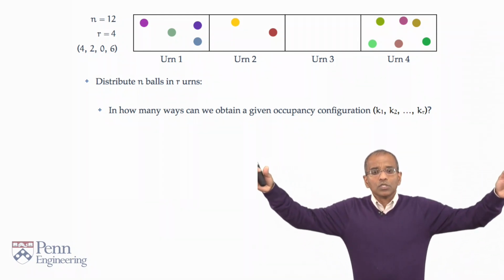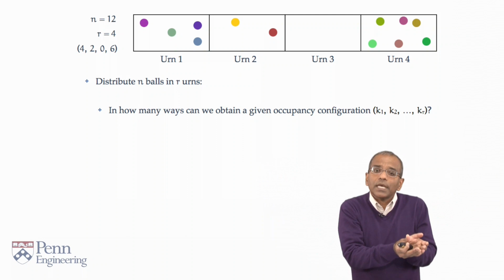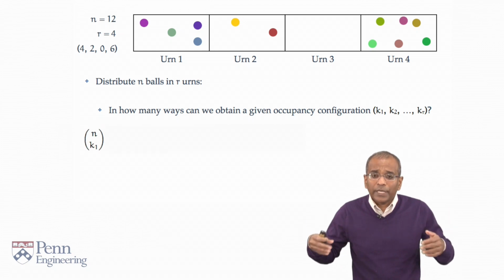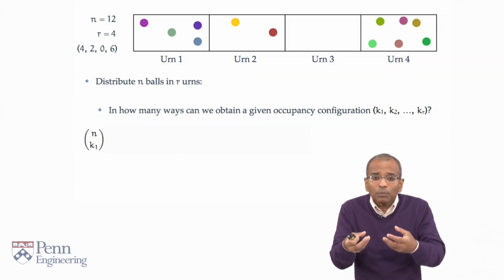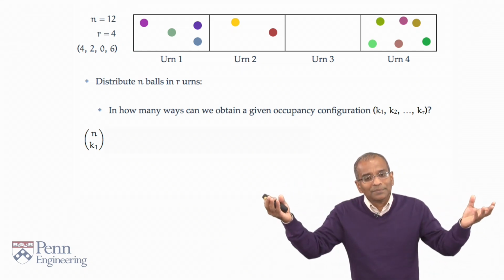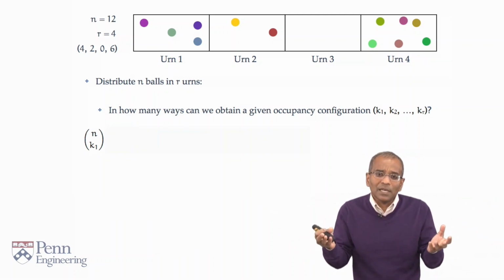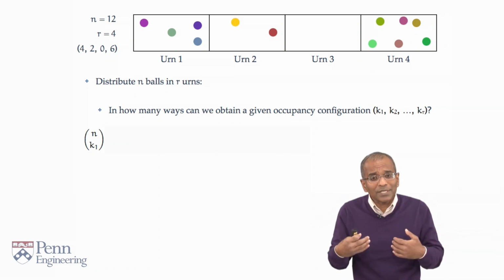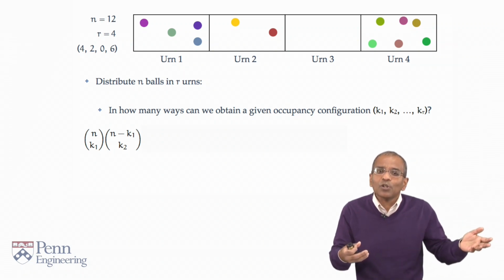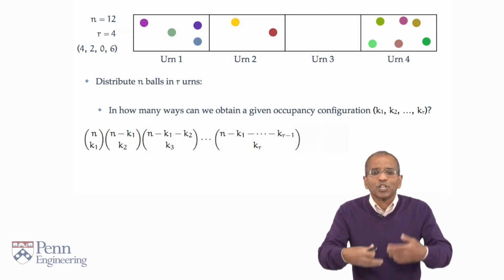If we start with n balls, of those, k1 go into the first urn. How many ways can this be done? Of course, n choose k1 ways. The moment k1 balls have been placed in the first urn, now there are n minus k1 balls remaining. Of those, k2 have to go to the second urn. And this can be done in n minus k1 choose k2 ways. At this point, we have n minus k1 minus k2 balls left. Of those, k3 have to go to the third urn, and proceeding in this fashion.